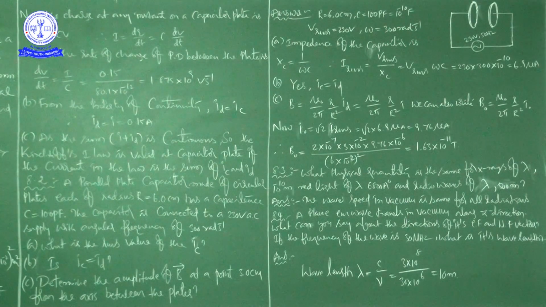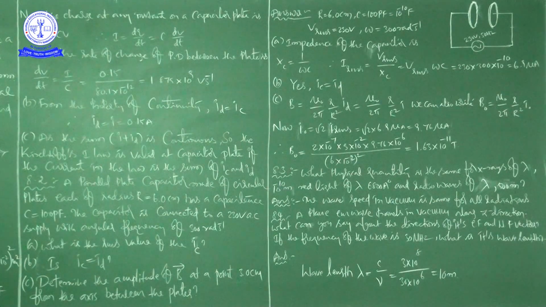Now the impedance of the capacitor is XC equal to 1 by omega C. Then IRMS is equal to Vrms by XC, that is equal to Vrms into omega C, because 1 by XC is equal to omega C. So Vrms into omega C is 230 into 300 into 10 to the power of minus 10, which will give us 6.9 microamps.